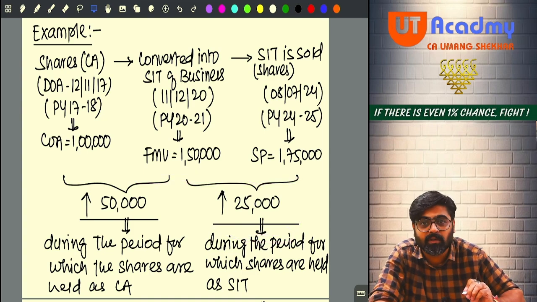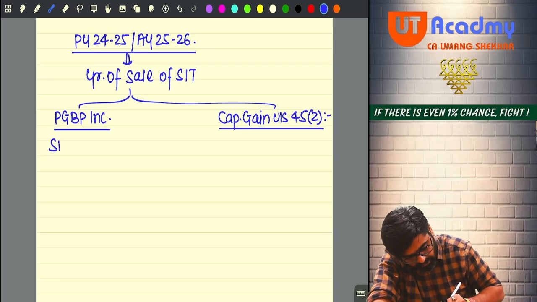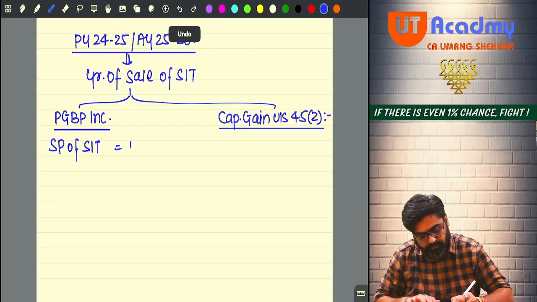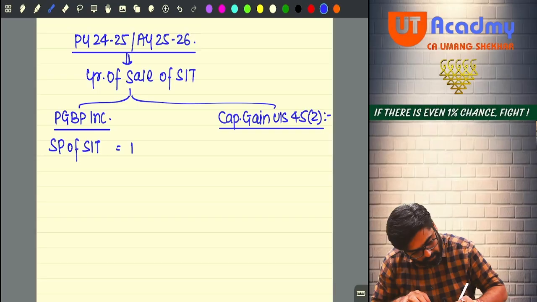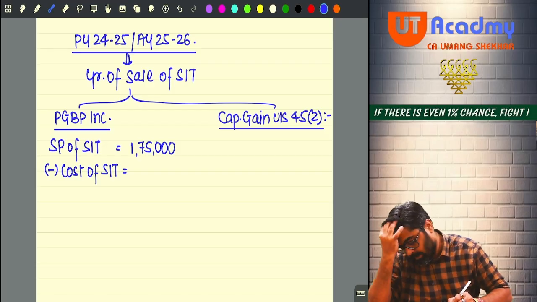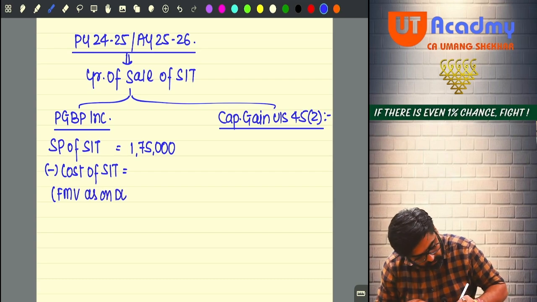Will you remember this? So for PGBP income, I will calculate the selling price of my stock in trade, which is 1,75,000, minus the cost of stock in trade. And the cost of stock in trade will be the fair market value as on the date of conversion.